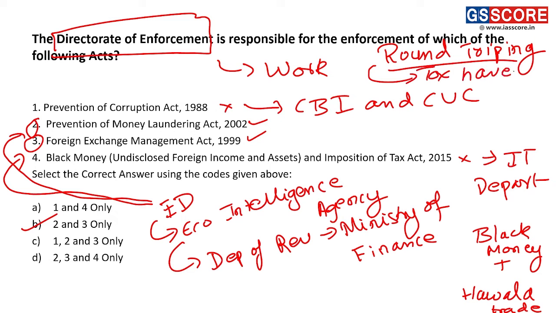Tax havens are those countries in which taxation rates are very, very low, and in a way this hawala money is the only source of their income. So because the taxation rate is very low, I transfer my money through a hawala agent, through a tax haven, and there a company is set up.